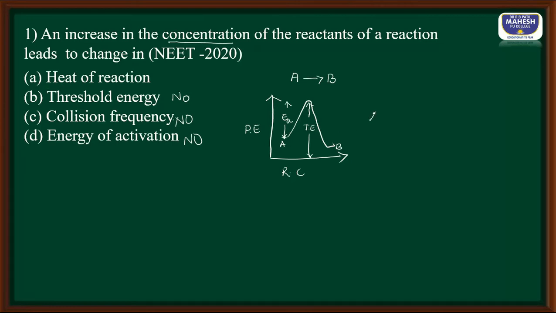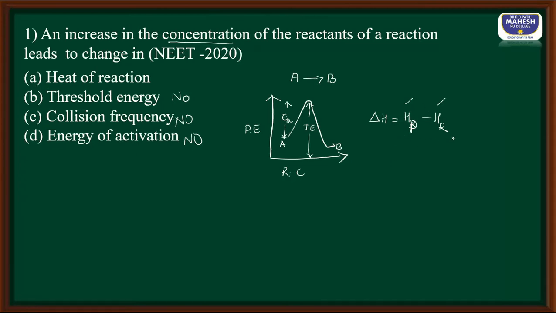So what is the change in heat of a reaction? It is delta H, equal to total enthalpy of the product minus total enthalpy of the reactant. Here, as you increase the number of molecules, more and more reactant molecules are converted to product. So the number of product molecules is more, the number of reactant molecules is more, hence their total heat content is going to be more.